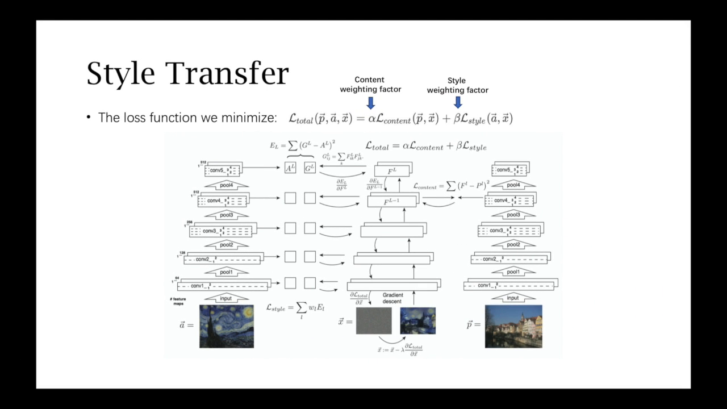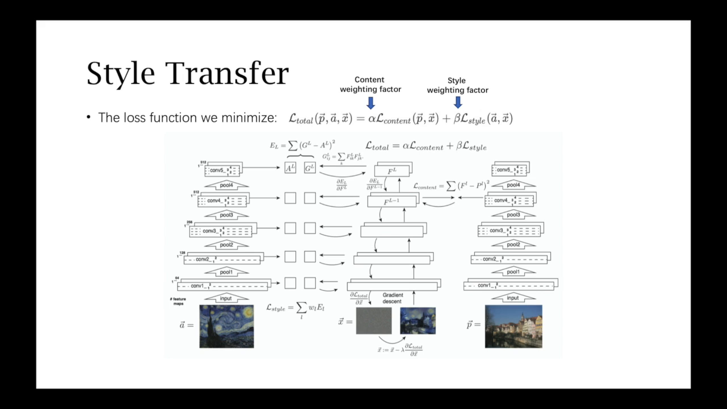To transfer the style of an artwork A hat onto a photograph P hat, we synthesize a new image that simultaneously matches the content representation of P hat and the style representation of A hat. Hence, we jointly minimize the distance of the feature representation of a white noise image from the content representation of the photograph in one layer, and the style representation of the painting defined on a number of layers of the convolutional neural network. We got the loss function.